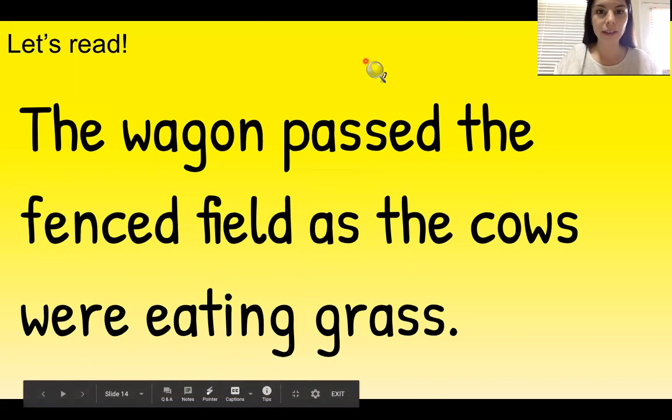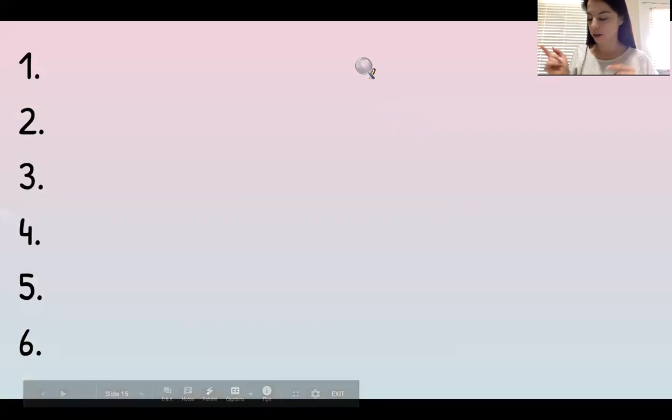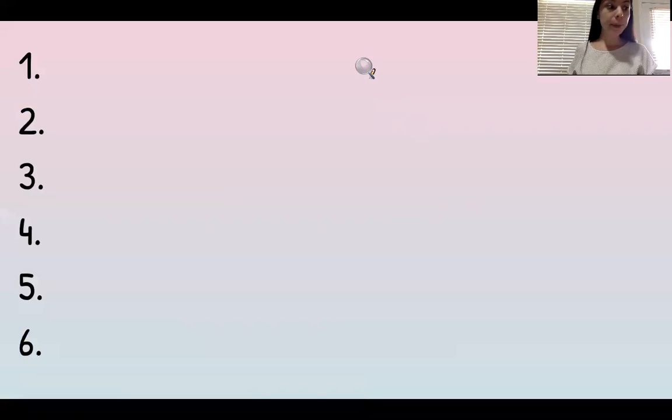Get your papers ready, one through six. Let's get going. Pause if you do need more time, otherwise we're going through it. Number one, g, j. The first sound is g, j. One, g, j. Two, vowel pair that says e. This is a vowel pair that says e. E.